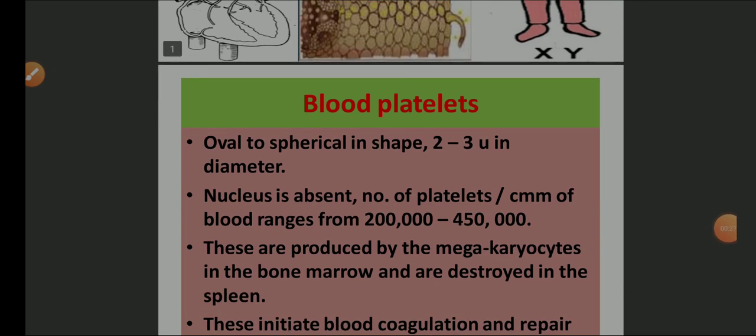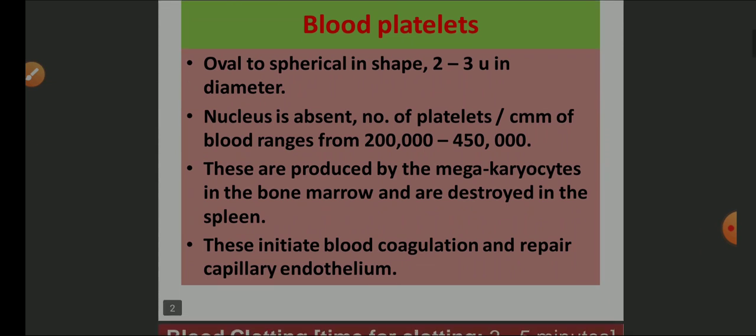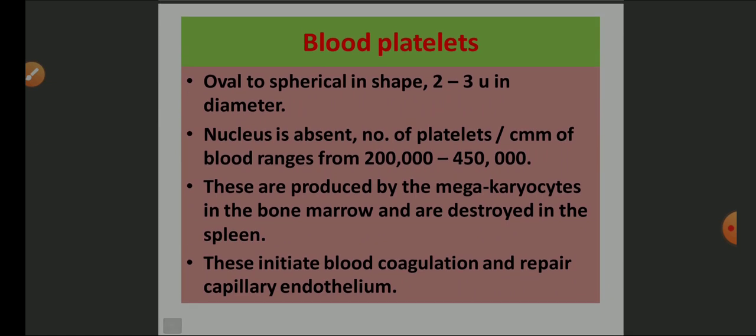Blood platelets are oval or spherical in shape, about 2 to 3 microns in diameter. Nucleus is absent. The number of platelets per cmm ranges from 2 lakh to 450,000 in the blood. These are produced by the megakaryocytes in the bone marrow and are destroyed in the spleen. Their function is to help in blood coagulation and in the repairing of capillary endothelium.